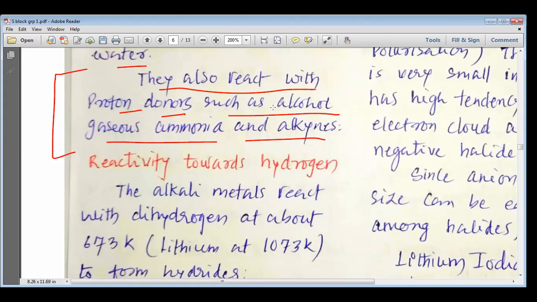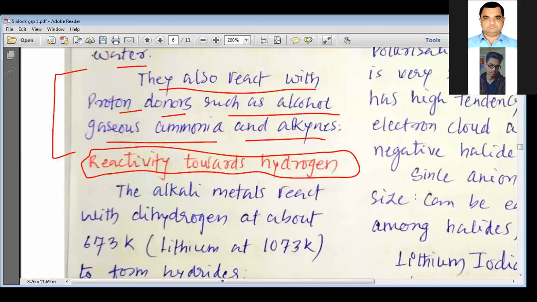So this is how, my dear students, we understand the reactivity towards water. In the next period, we will study the reactivity towards hydrogen and the other reactivities of these elements.